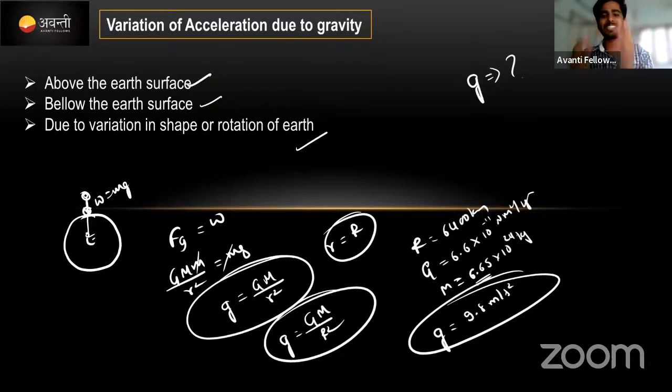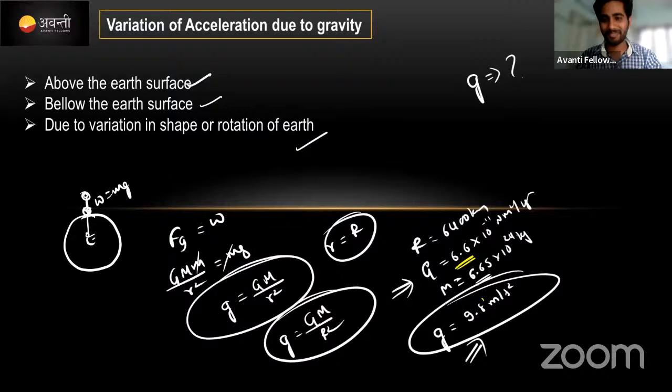Today's class is on this topic. Today's class is actually about this value. We know that this capital G is the universal gravitational constant, right? This value will be constant throughout the universe. Whether you go to the Milky Way galaxy or any other galaxy, the value will be the same.